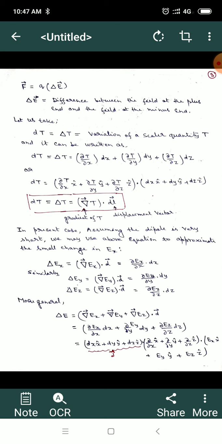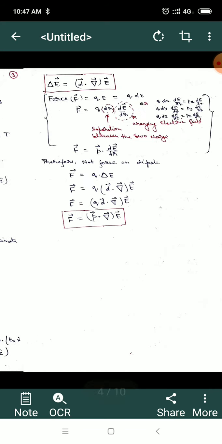Or we can take dx, dy, dz out common like a displacement vector: dx x unit vector, dy y unit vector, dz z unit vector, in dot product with del upon del x x unit vector, del upon del y y unit vector, del upon del z z unit vector, again dot product with Ex x unit vector, Ey y unit vector, Ez z unit vector, where obviously E is the electric field, and this del over dx x cap is basically the del operator, and dx x unit vector, dy y unit vector, dz z unit vector is the displacement vector.